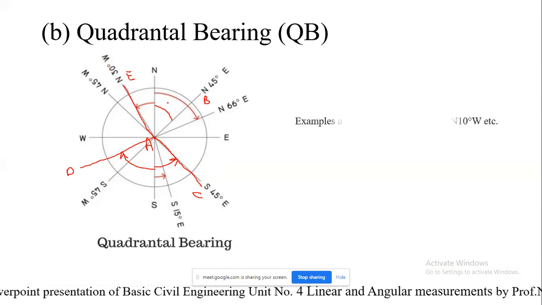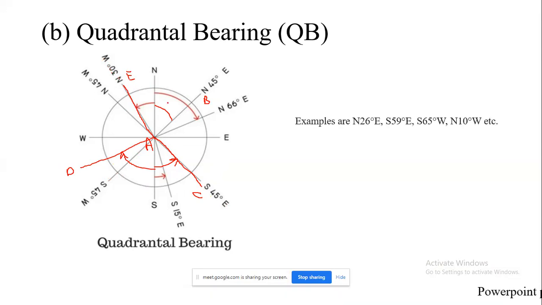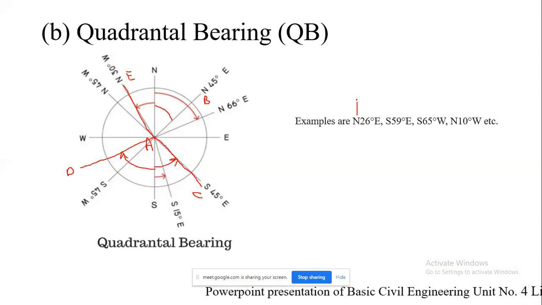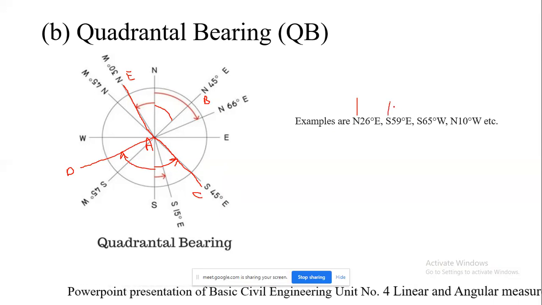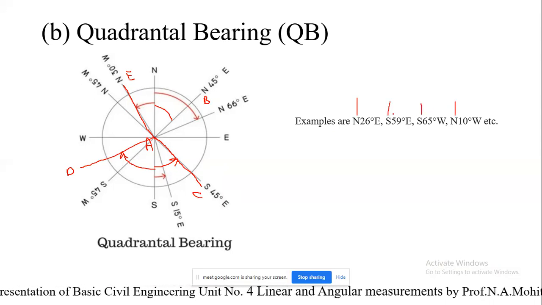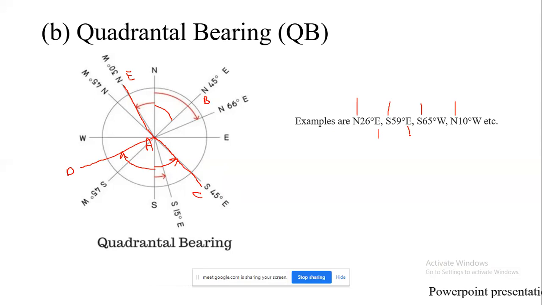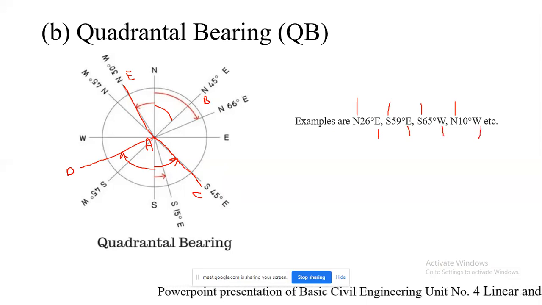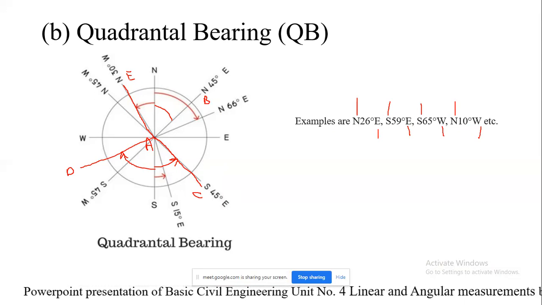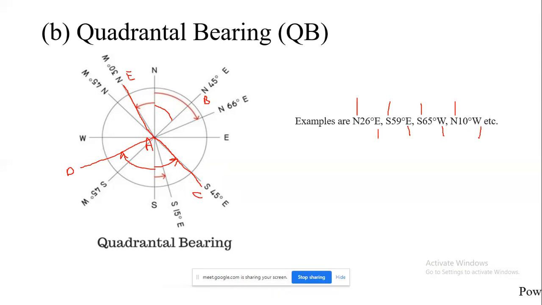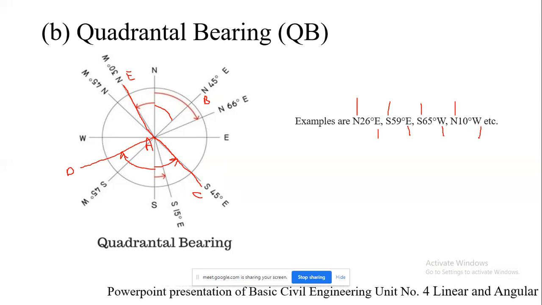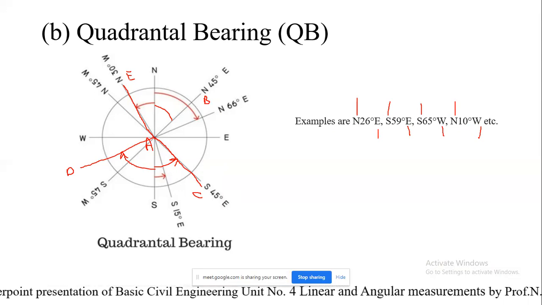In this case, the angles are being measured with respect to quadrants. Here you can see it should be either north or south, and towards east or towards west. Likewise, this is the designation of magnetic bearing.